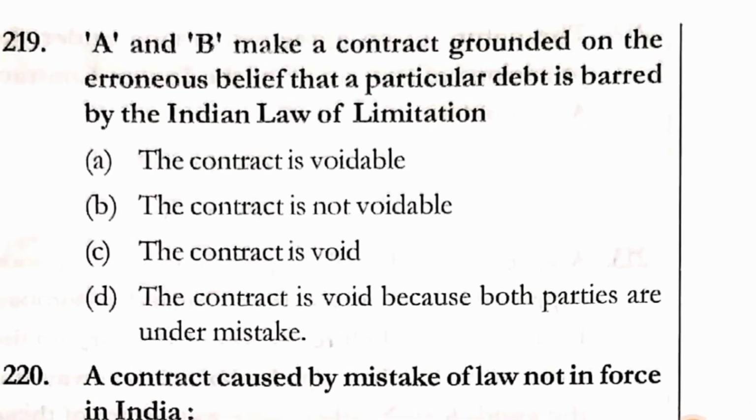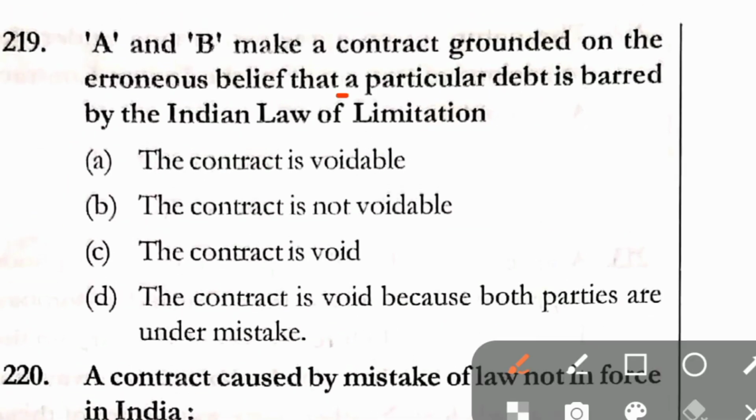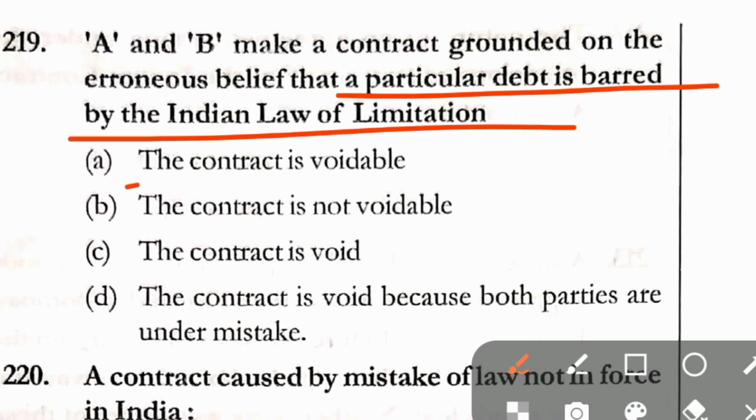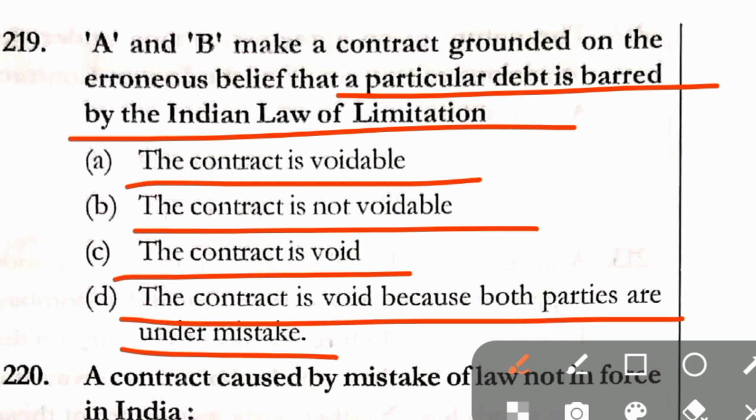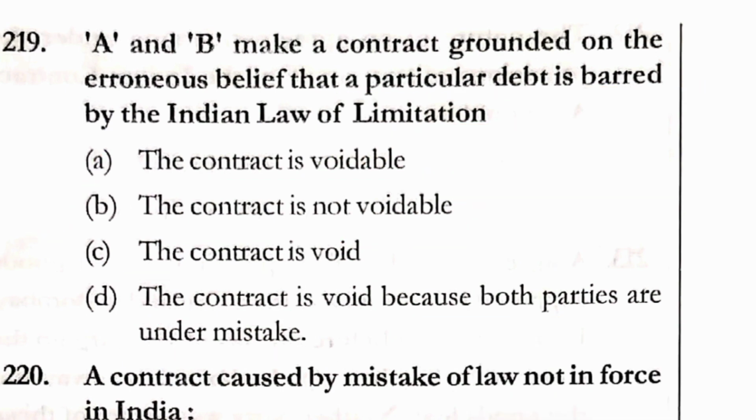Question number 219. A and B make a contract grounded on the erroneous belief that a particular debt is barred by the Indian law of limitation. Option A, the contract is voidable. Option B, the contract is not voidable. Option C, the contract is void. And option D, the contract is void because both parties are under a mistake. Correct answer here is option B, that is the contract is not voidable.